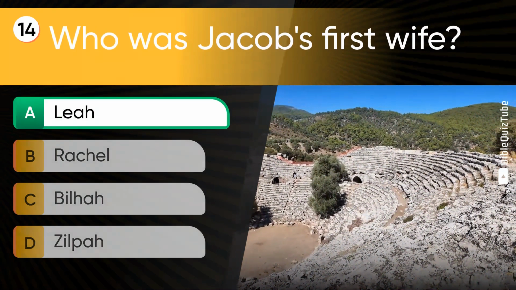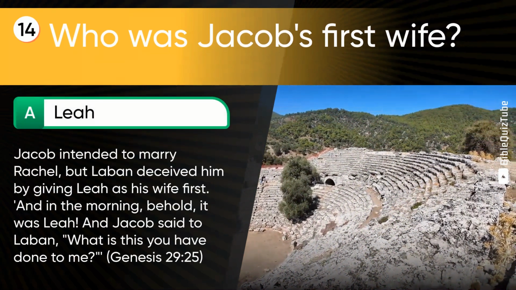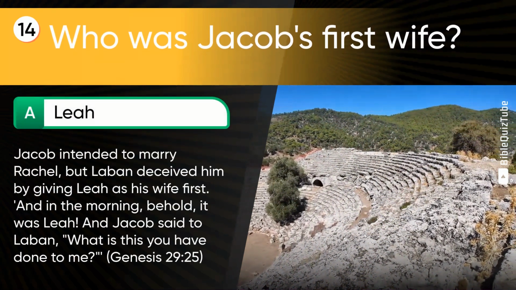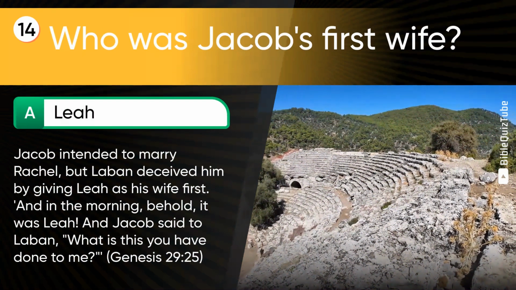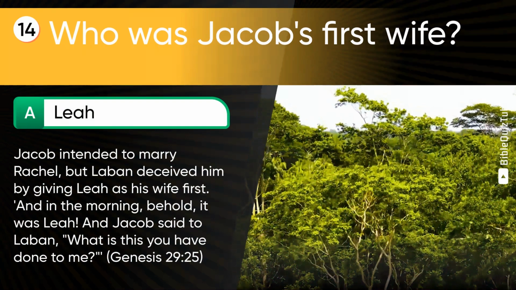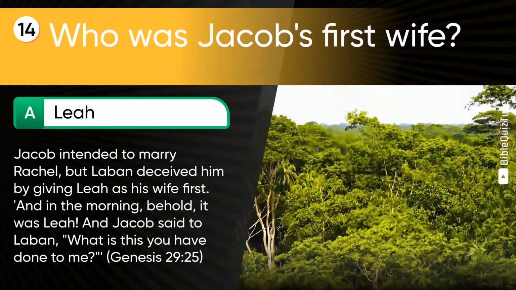The correct answer is A. Leah. The explanation. Jacob intended to marry Rachel, but Laban deceived him by giving Leah as his wife first. "And in the morning, behold, it was Leah, and Jacob said to Laban, 'What is this you have done to me?'" Genesis chapter 29 verse 25.